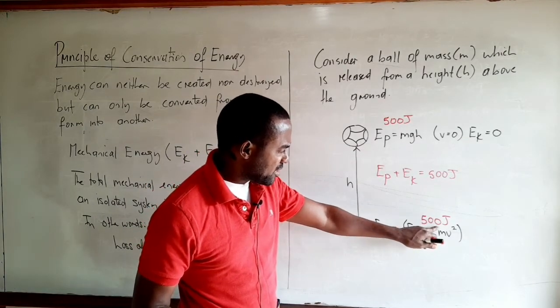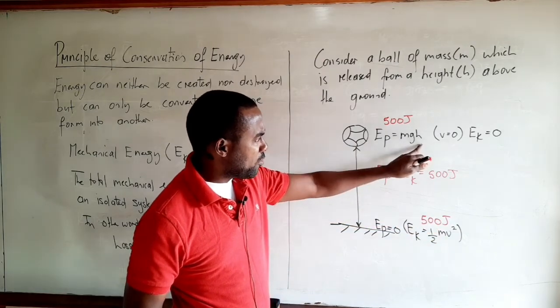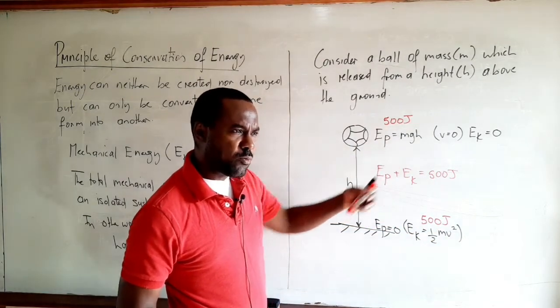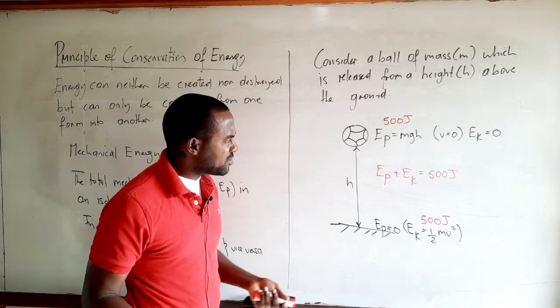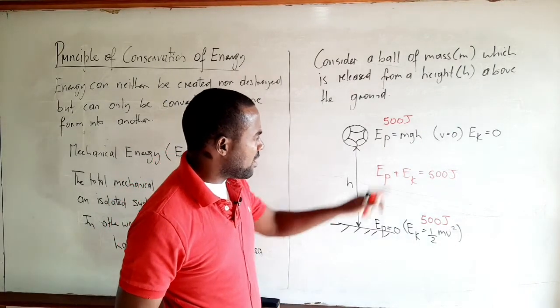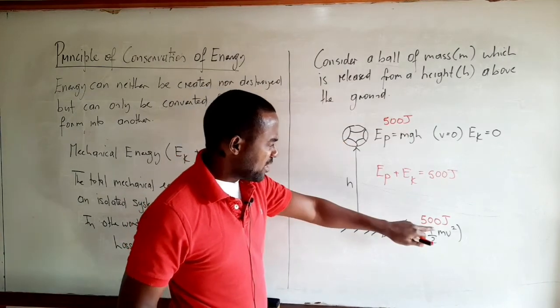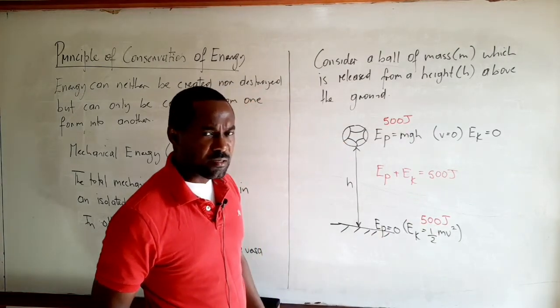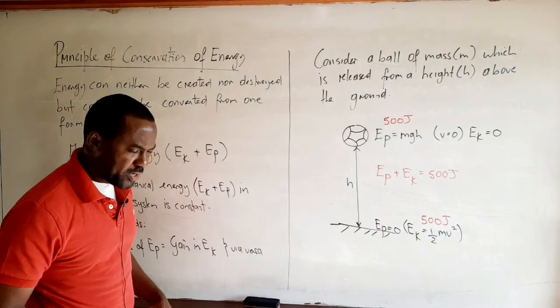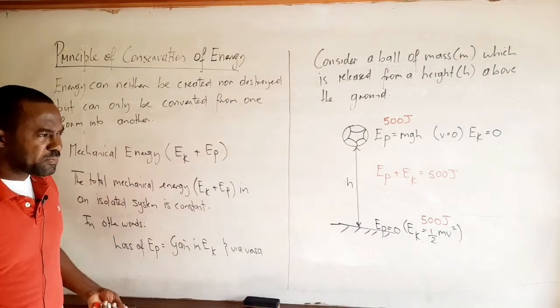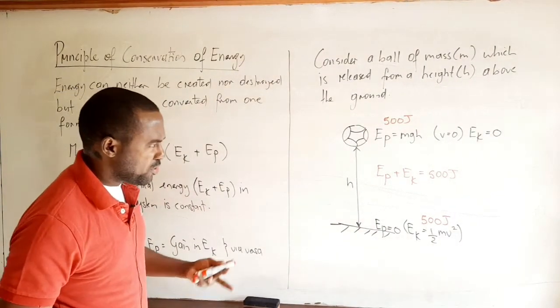So it loses kinetic energy and gains an equivalent amount of potential energy. And once again, if you ignore the effects of wind resistance, then at the maximum height, it will possess the same amount of potential energy as the kinetic energy it initially possessed. So in any direction, the principle of conservation of mechanical energy would still apply.